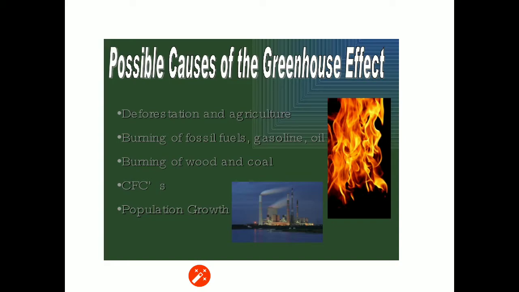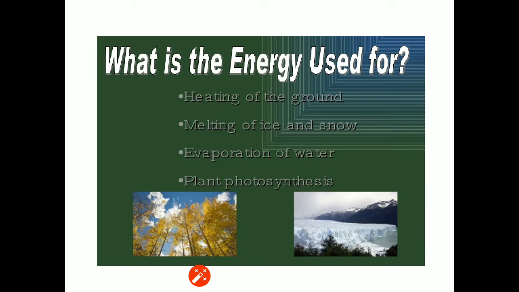Now the possible causes of greenhouse effect: deforestation and agriculture, burning of fossil fuels, gasoline, oil, burning of wood and coal, emission of CFCs, population growth. What is the energy used for? Heating of the ground, melting of ice and snow, evaporation of water, and plant photosynthesis. In all these, the solar energy is used.